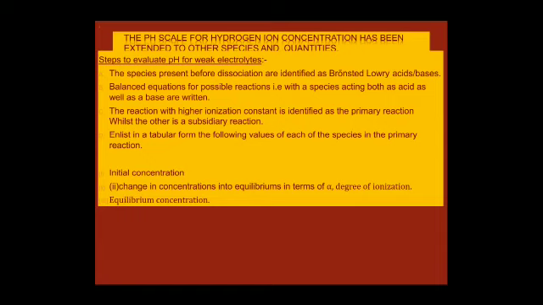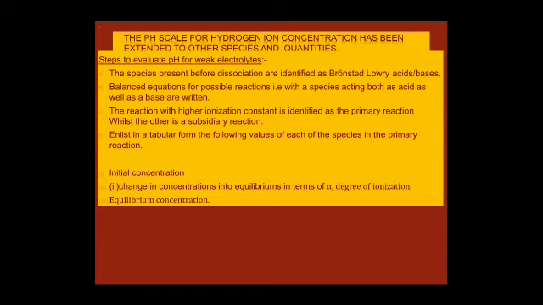We can find out this pH by a scale. It was invented by a German scientist. This scale starts from 0 to 14, where 7 is the center point, that is neutral. When the reading is 7 to 14, the solution is basic. If the reading is 0 to 7, the solution is acidic.